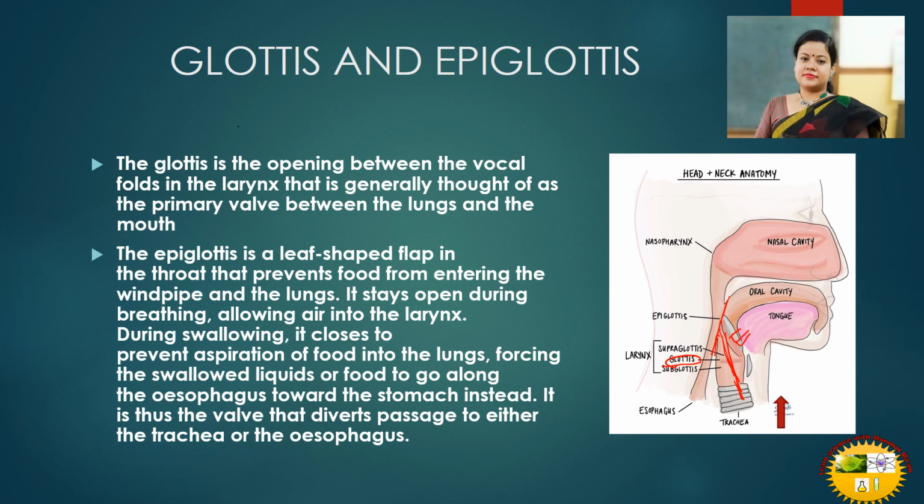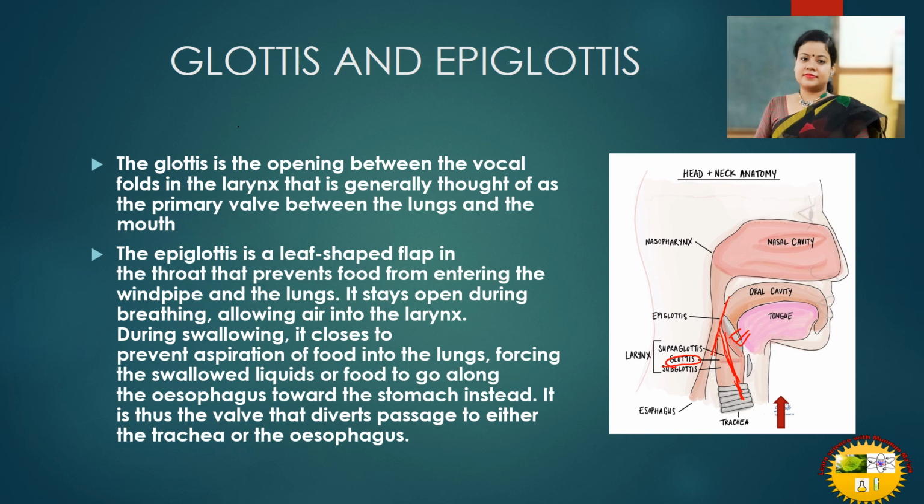It lets the air enter into the trachea but prevents the food from entering into the trachea. So this is the function of the epiglottis. It just works like a lid, right? The epiglottis is a lid-shaped flap in the throat that prevents food from entering the windpipe and the lungs. It stays open during breathing, allowing air into the larynx.